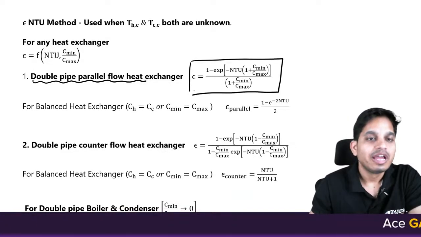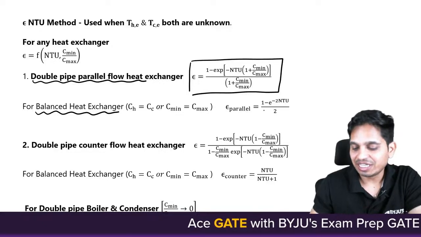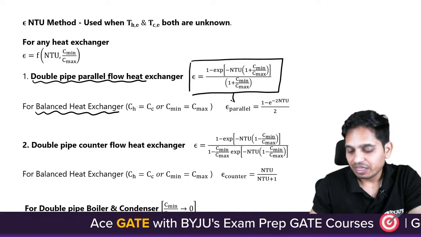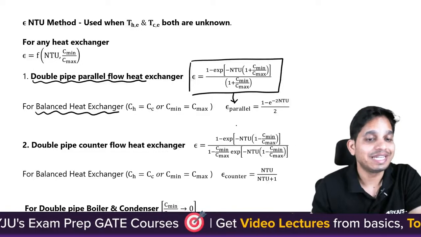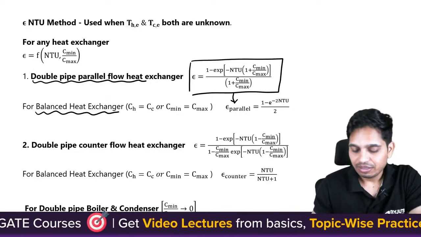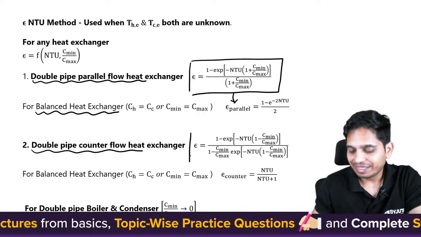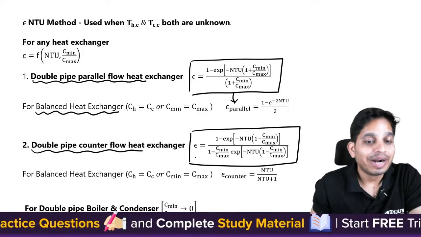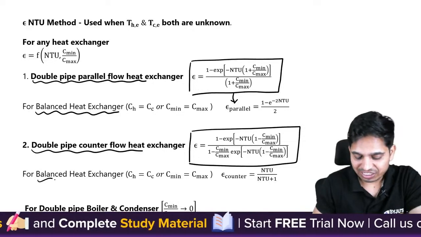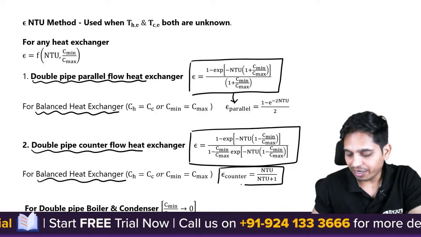But if you have a balanced heat exchanger, then this equation reduces to this, so you need to remember this. And if you have a counter flow heat exchanger, then this is your effectiveness equation. But if you have a balanced heat exchanger, then it reduces to NTU upon NTU plus 1.